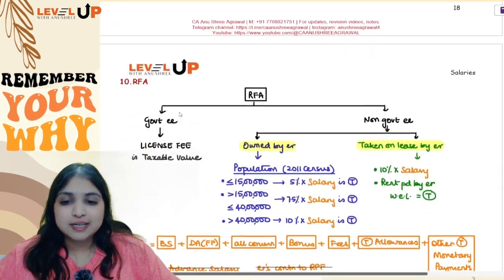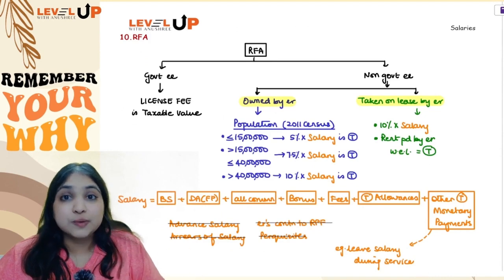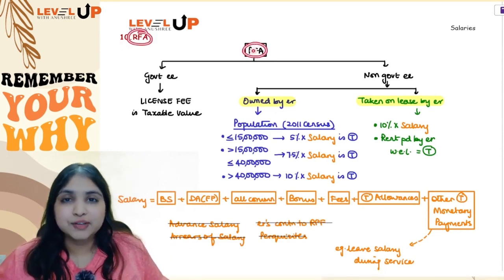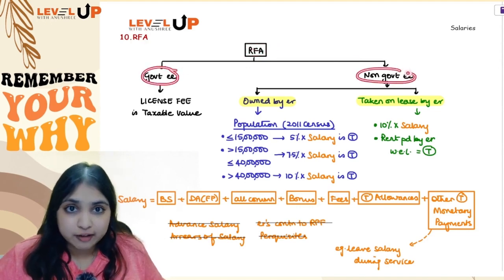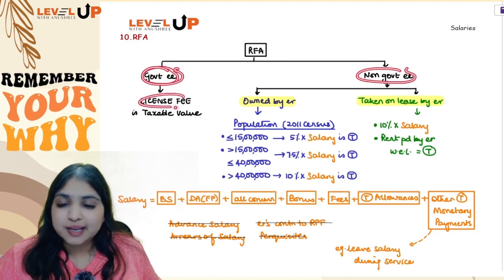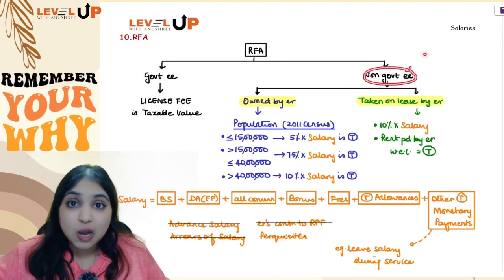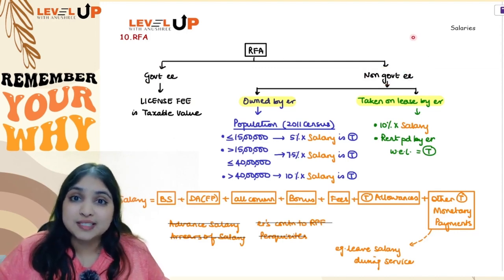Now let's go to our perquisite discussion. Let's start off with our very first perquisite, the most important perquisite, which is RFA. When it comes to RFA, the first thing you will check is who your employee is. Is he a government employee or a non-government employee? If he is a government employee, the license fee will straight away be taxable. If it is a non-government employee, you will now check whether the house is owned by the employer or whether the employer himself has taken it on lease.